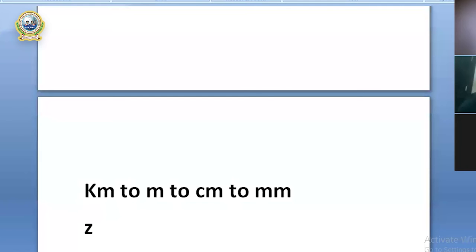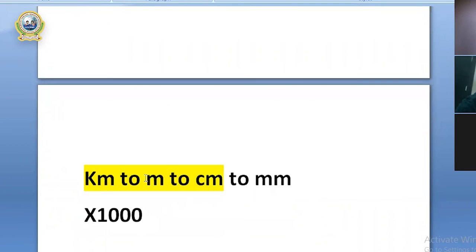You can see there, kilometer to meter, what has to be done? Multiply by 1000. In the same way, meter to centimeter, what has to be done?